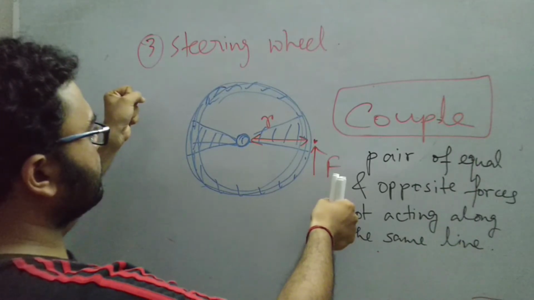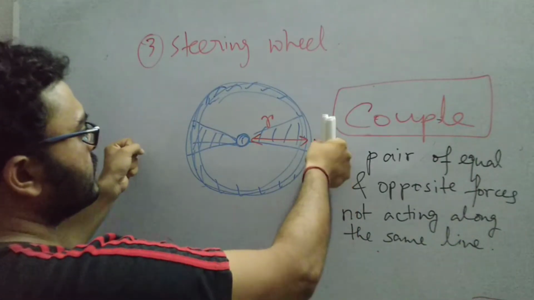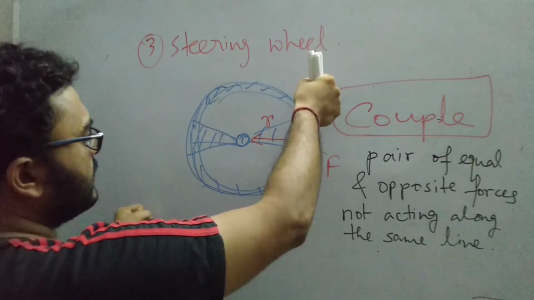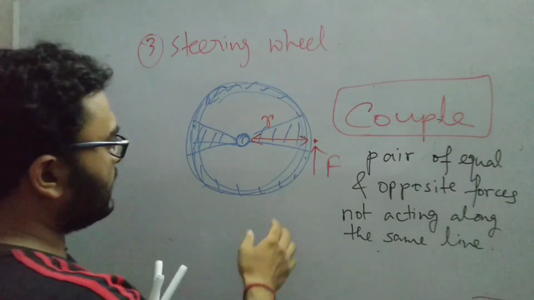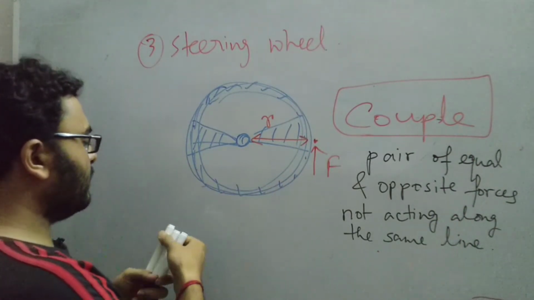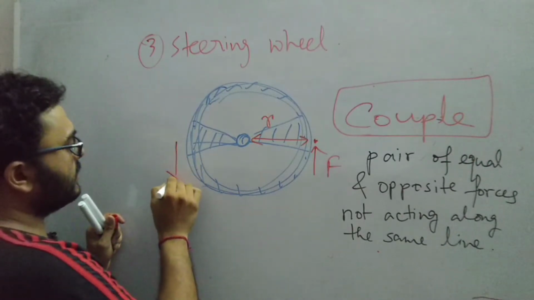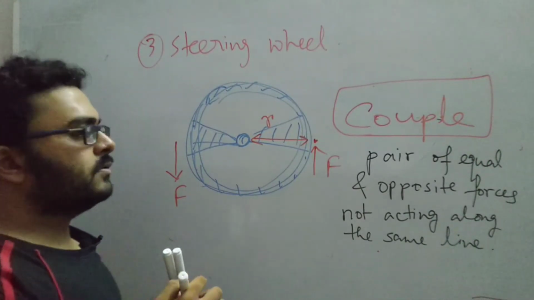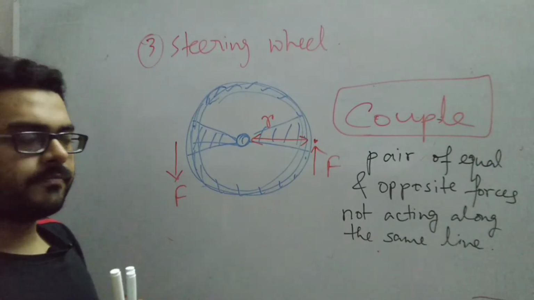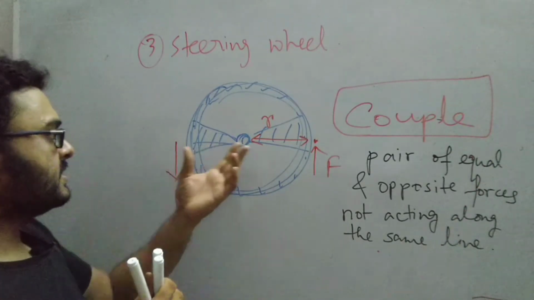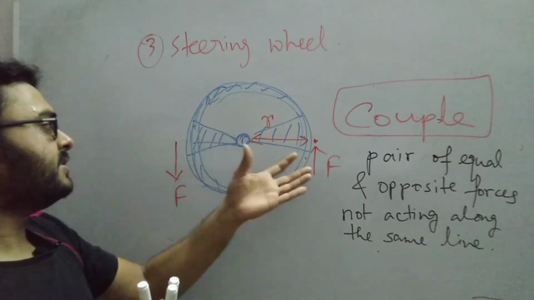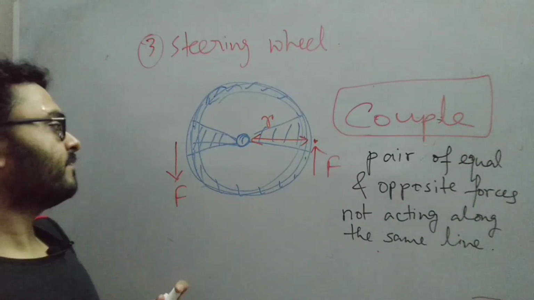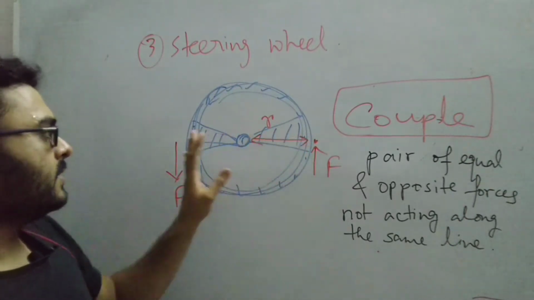One force, right hand goes up and the left hand comes down. Generally, with both hands acting together, we apply the same force on the two diametrically opposite ends of the steering wheel. One force is going up, the other is going down.